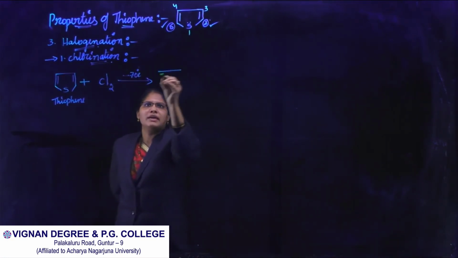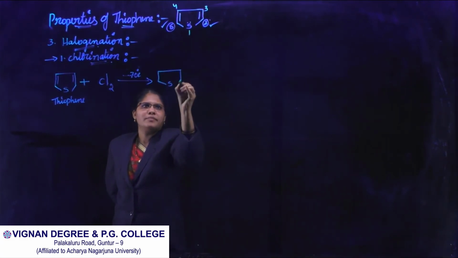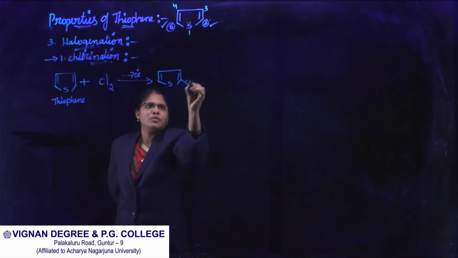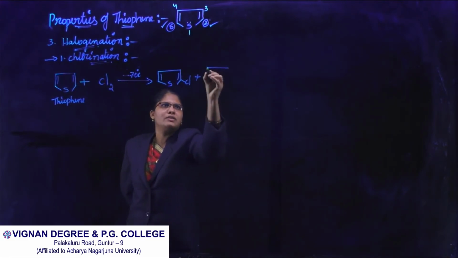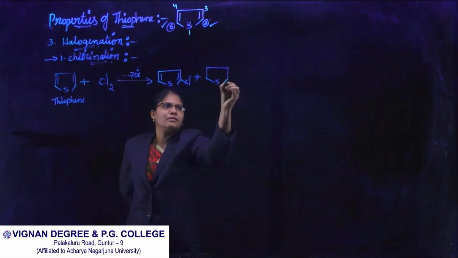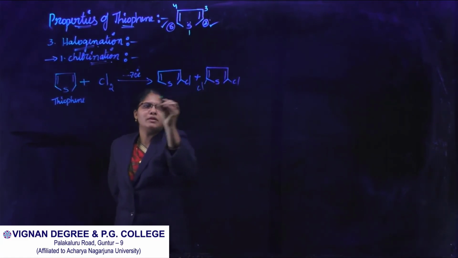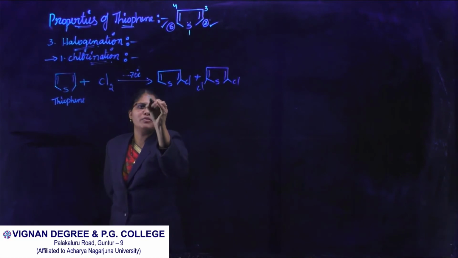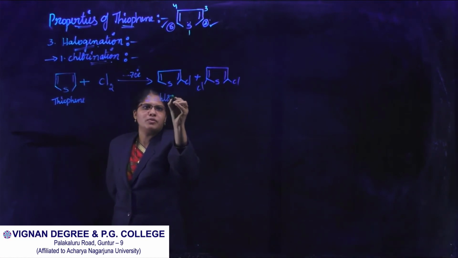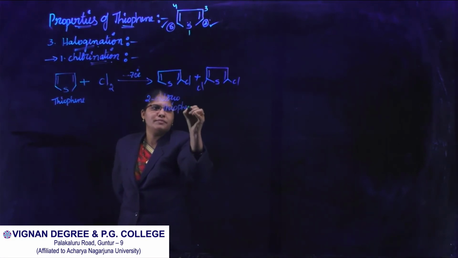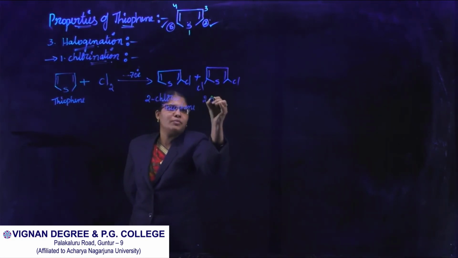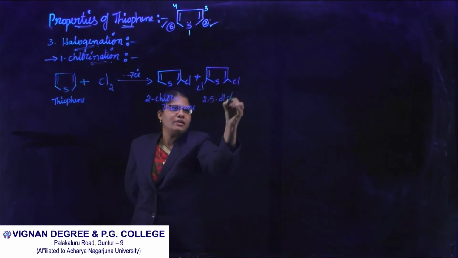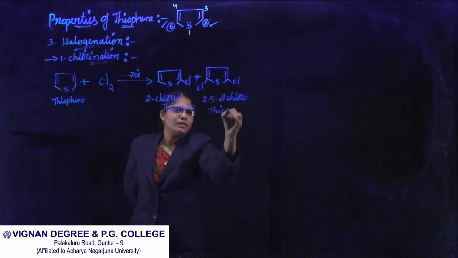It gives 2-chlorothiophene and also 2,5-dichlorothiophene.